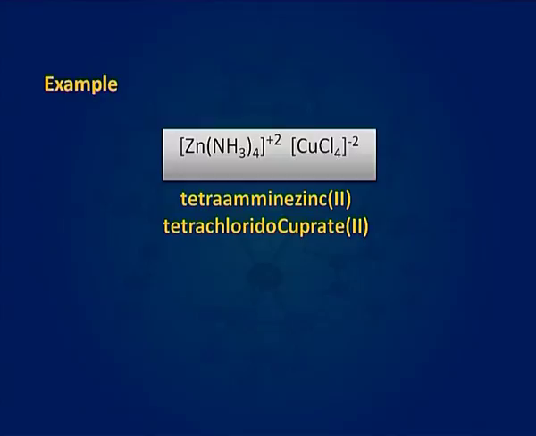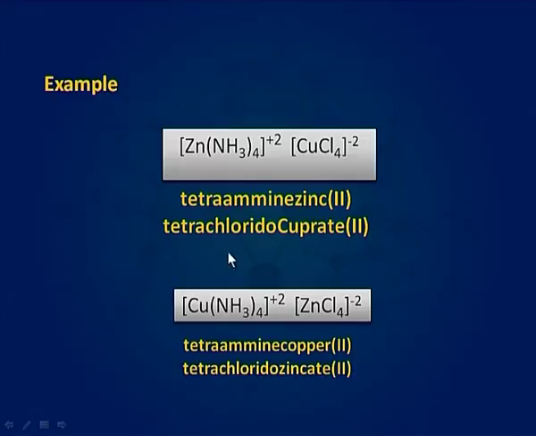Here is another example for coordination isomerism. You can see these two ligands, that is ammine and chloride, are exchanged between these two coordination spheres. Here it is tetraamminezinc(II) tetrachloridocuprate(II). 4 ammine ligands are coordinated to zinc and 4 chloride ligands are coordinated to copper. But in its coordination isomer, 4 ammine ligands are coordinated to copper and 4 chloride ligands are coordinated to zinc.